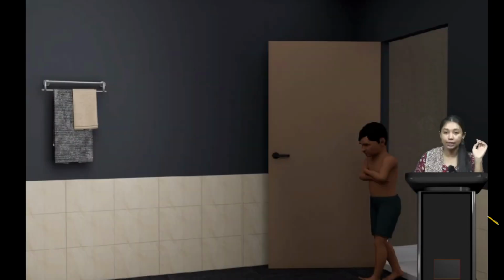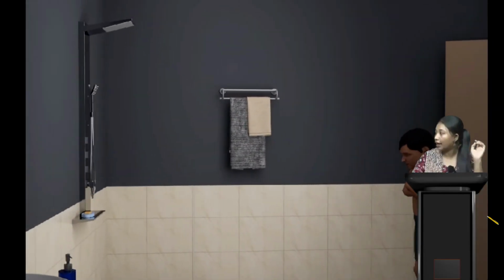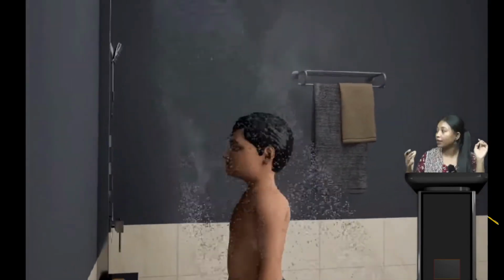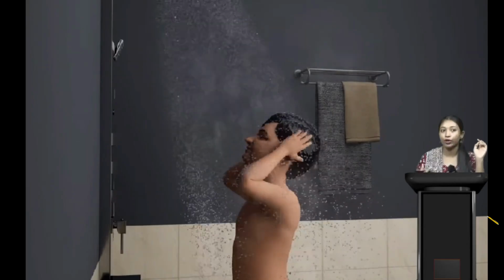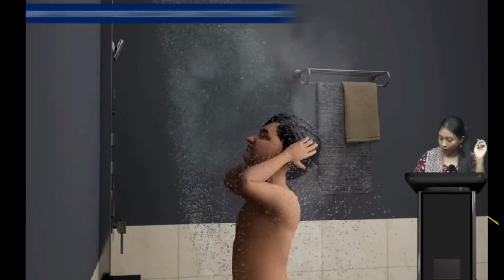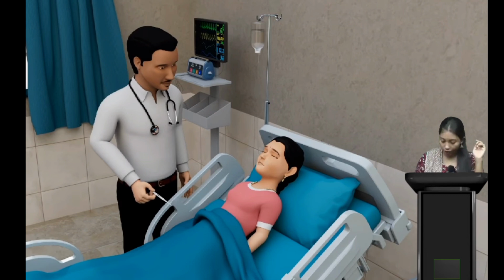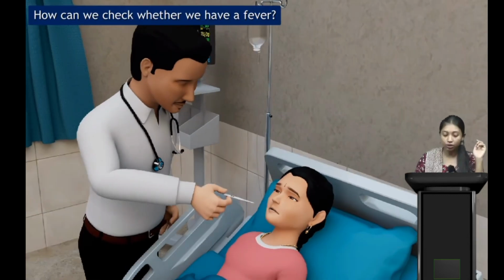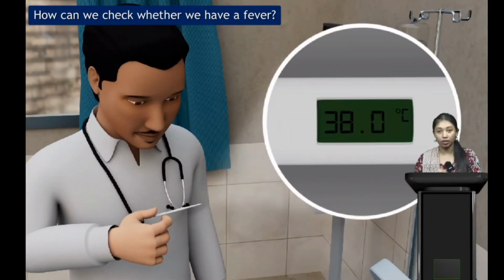In the next slide we can see a boy who just went to take a bath. Here also we can see a girl who is very sick, and she went to a doctor for a checkup.